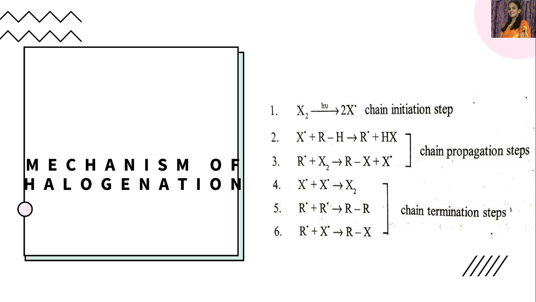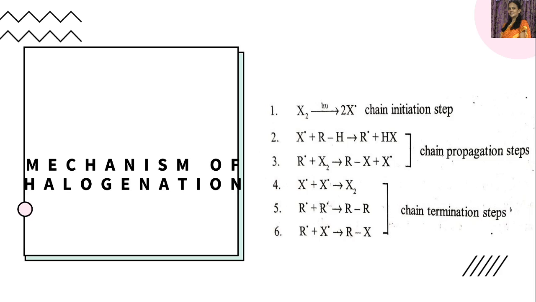And this reaction stops, that is termination of the chain reaction takes place, due to any of these three reactions. The first reaction is two halogen free radicals. If they combine to form X2, the reaction stops. The next one is two alkyl free radicals. If they combine to form an alkane, then also the chain reaction stops.